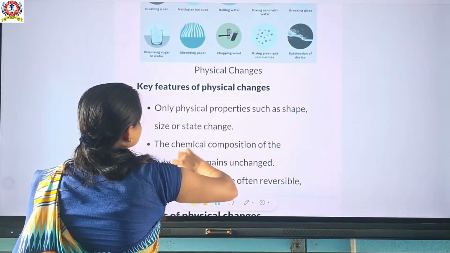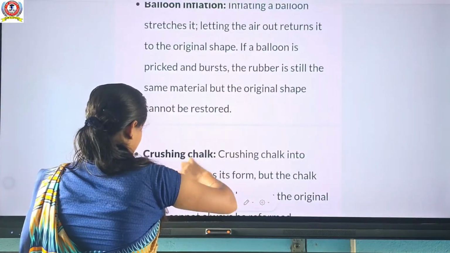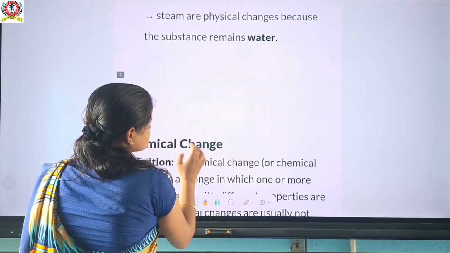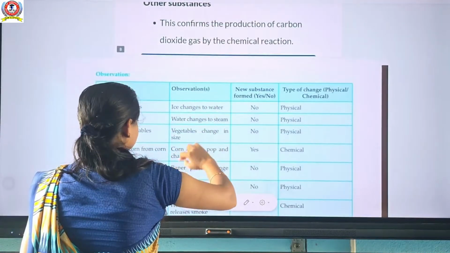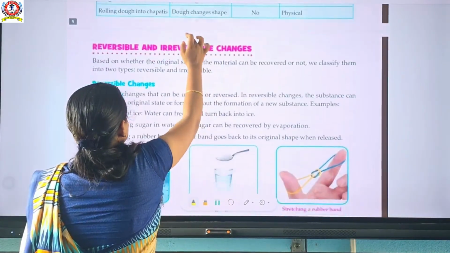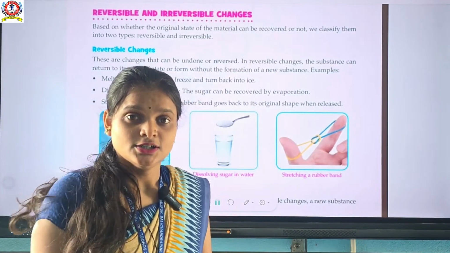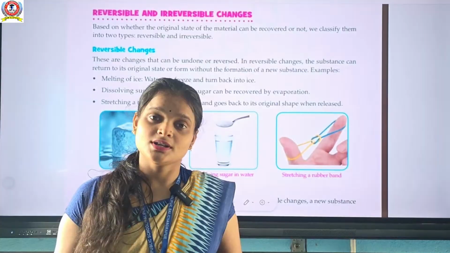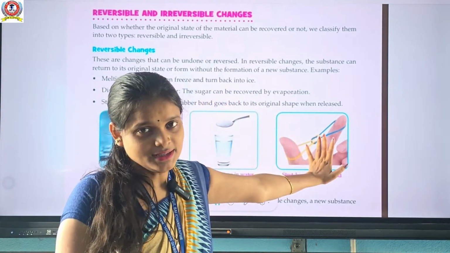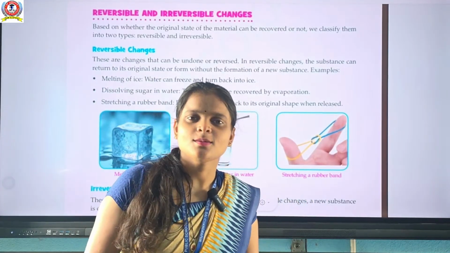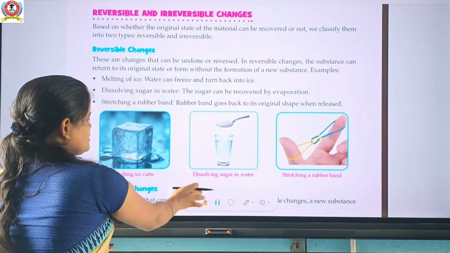Hope all of you are clear about physical and chemical changes. So now we'll start. I told you the types of changes. First one is physical and chemical changes. Second one is reversible and irreversible changes. So today we'll discuss the reversible and irreversible changes. So let's start.